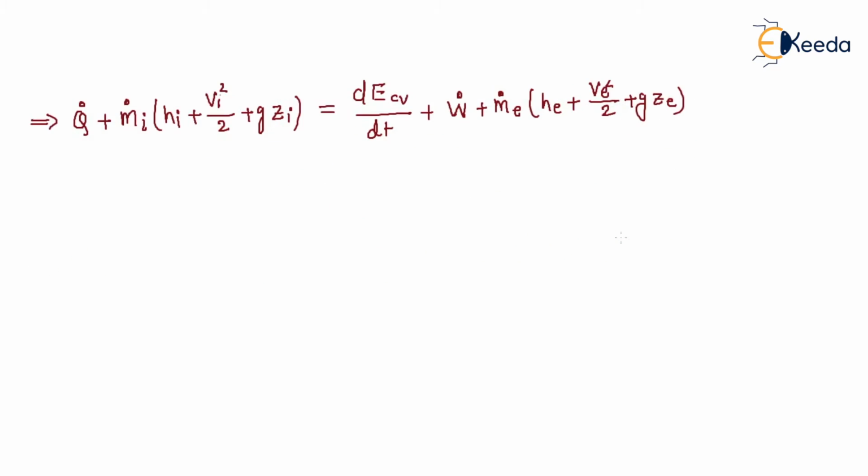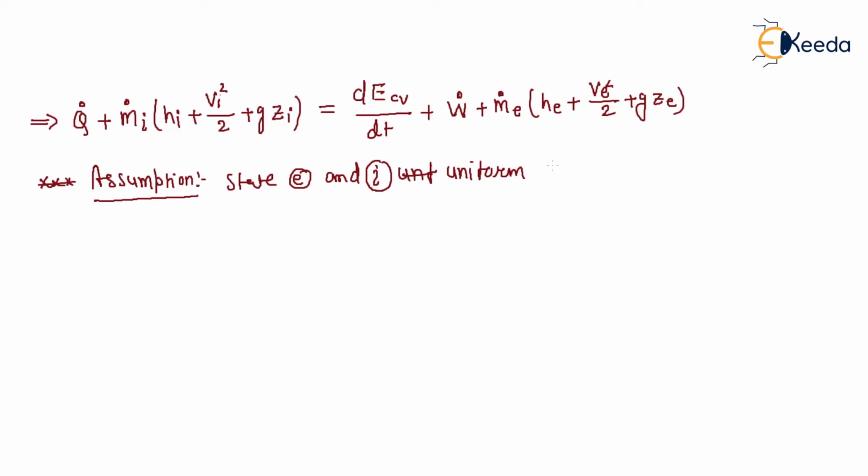Now, one important assumption in this case. What is your assumption for the analysis of a steady flow process to an unsteady flow process? State at exit and inlet are uniform and there is no change with time. That means we can treat it as uniform flow.